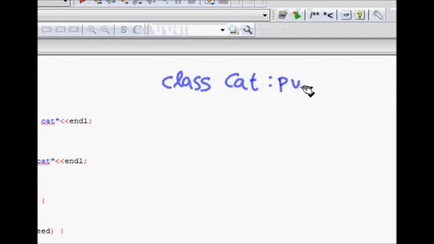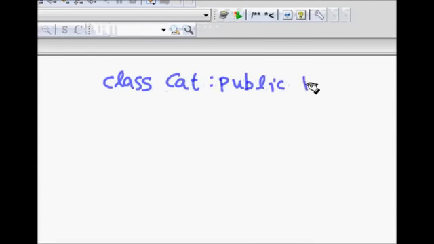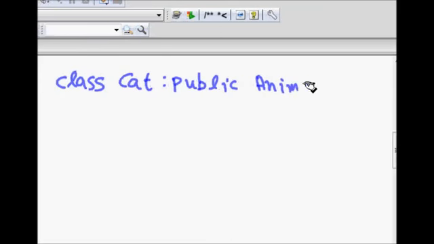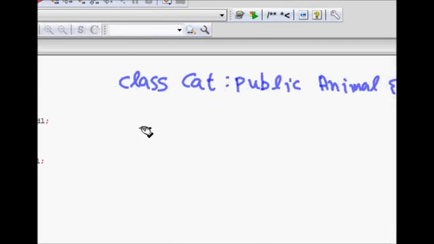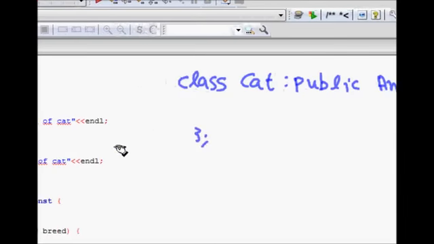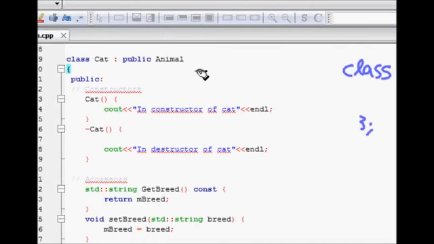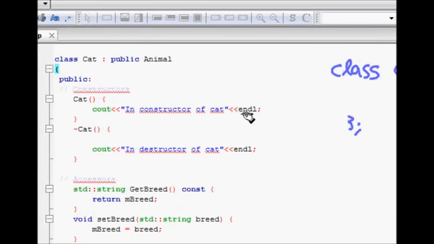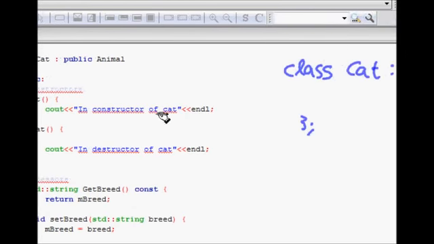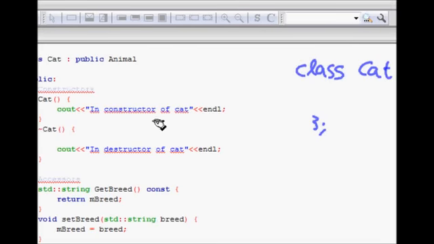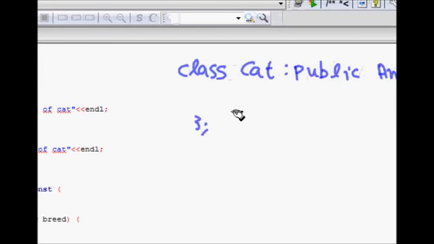So if we write class cat, public animal, then even if you don't write anything else for this class, it will have all the methods and members, like weight and age, and the functions for handling them: get weight, set weight, get age and set age.